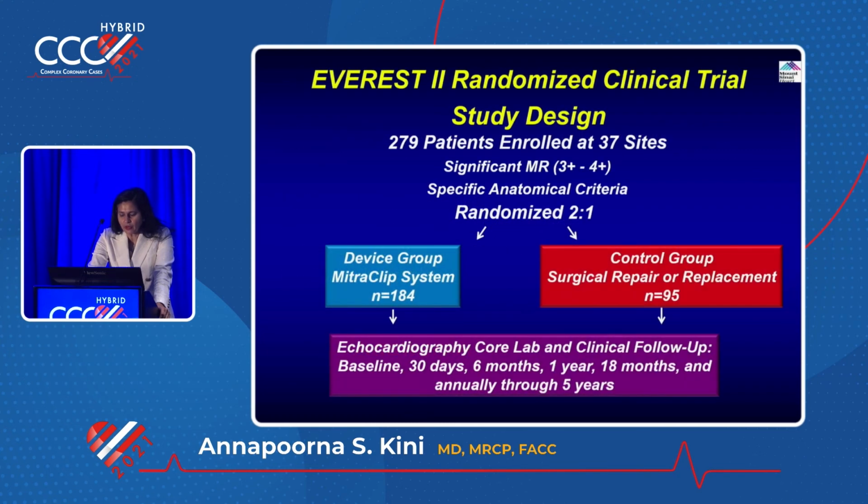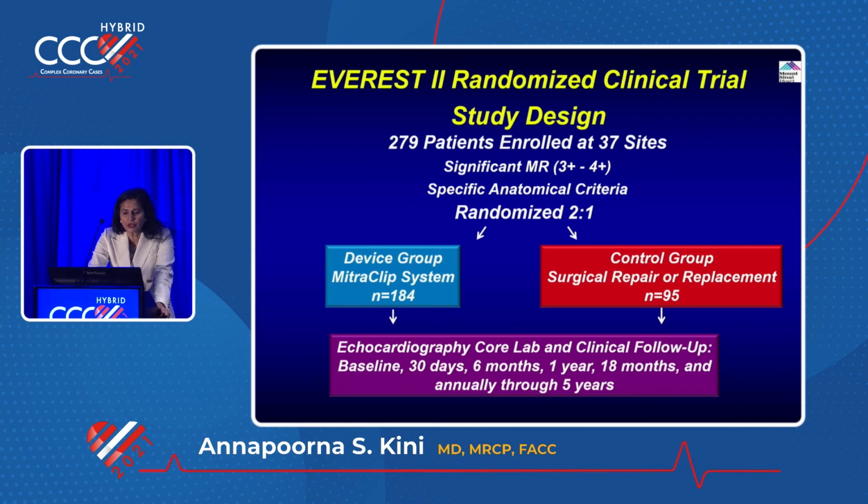So just some for the clip, before the clip was approved, which was a trial that led to clip approval, they'll ask you, it is EVEREST 2. Okay. So randomization was what? 2 to 1. Okay. Control over the device, which was MitraClip versus a control group. Follow-up up to 5 years.